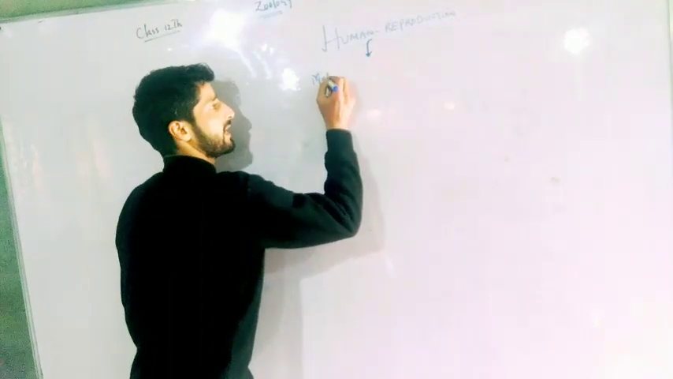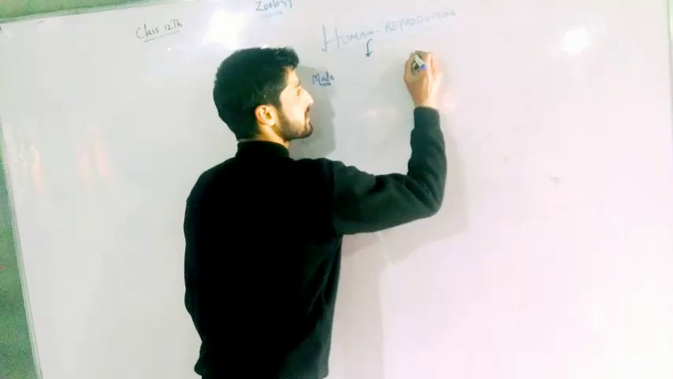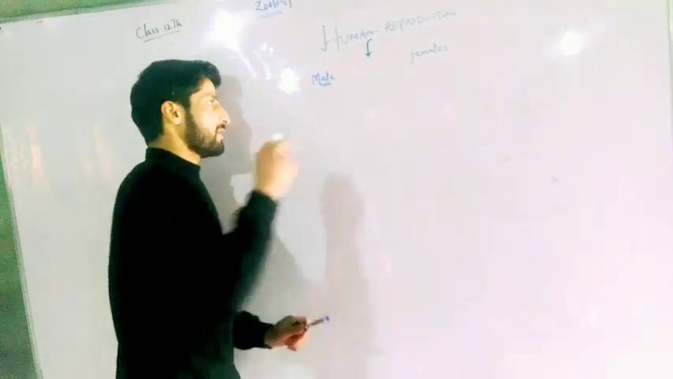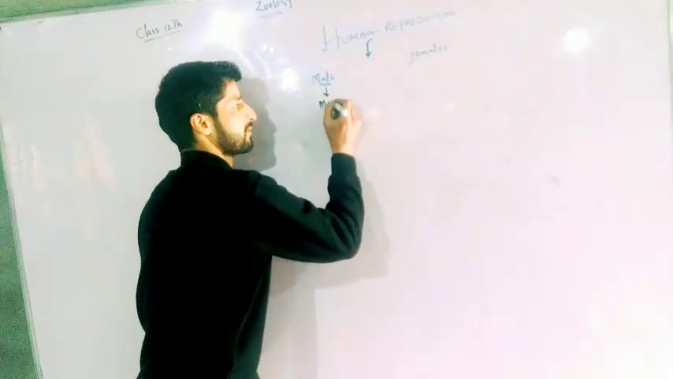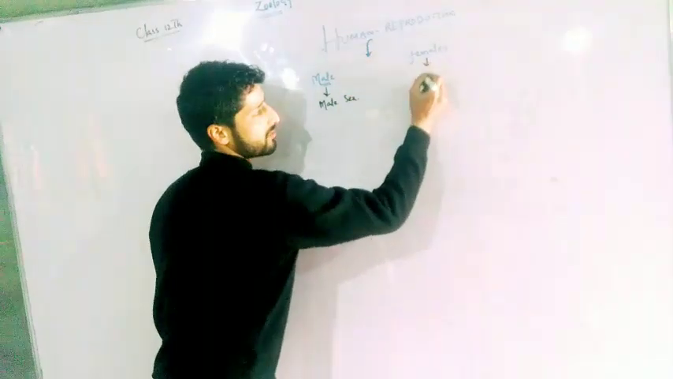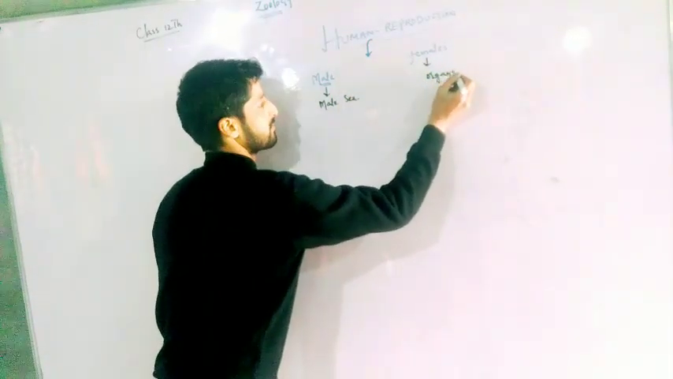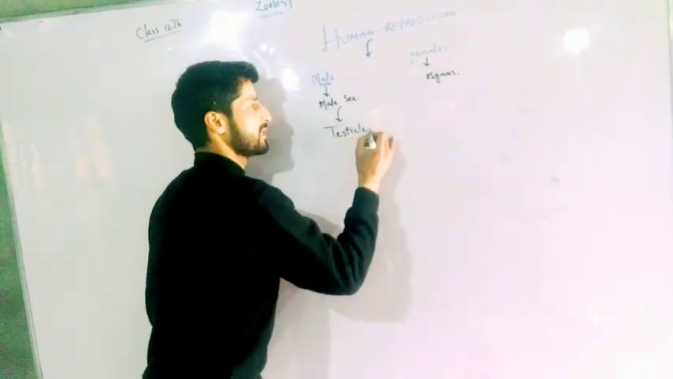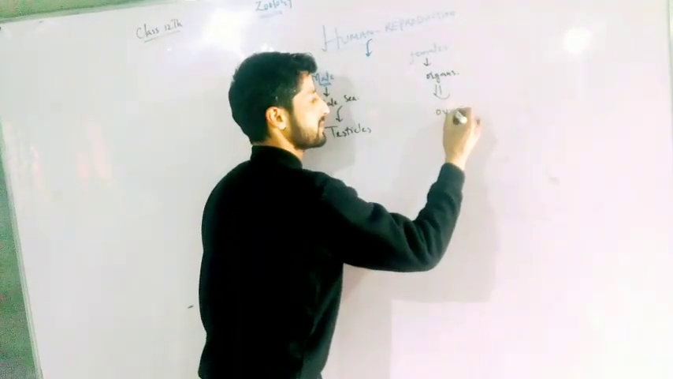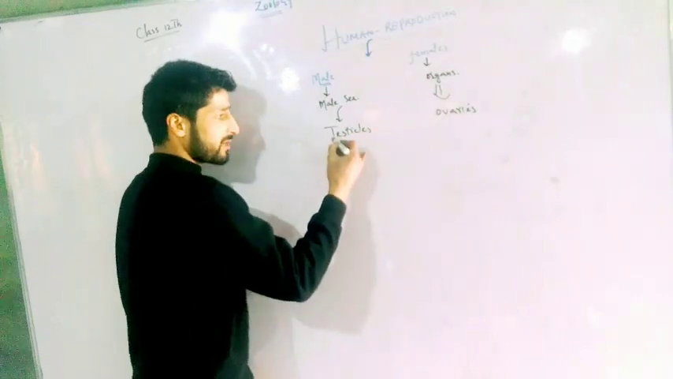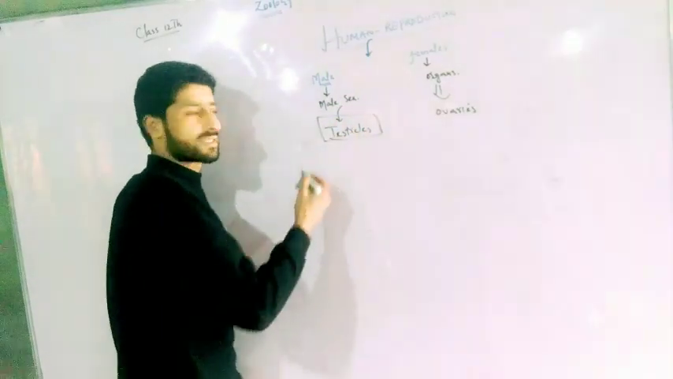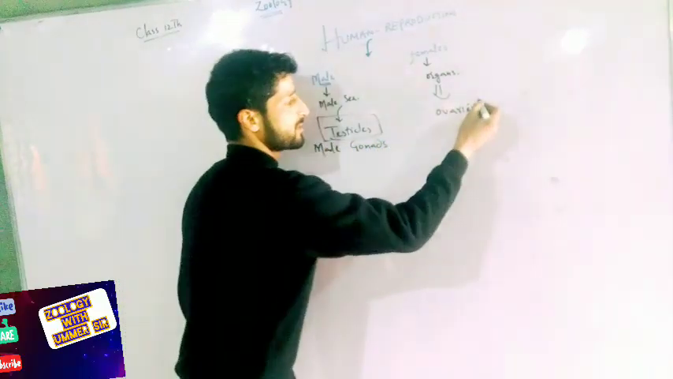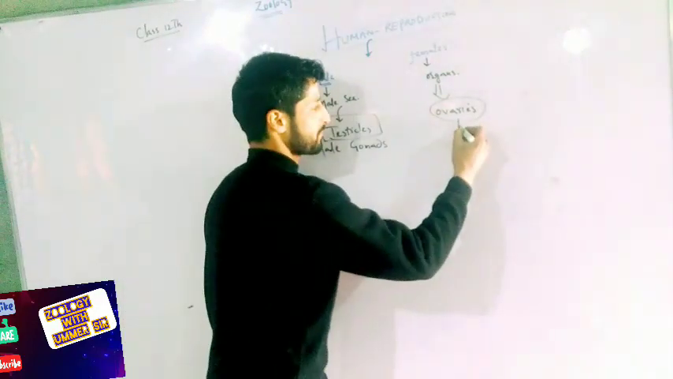If we analyze males and females, males have male sex organs and females have female sex organs, obviously. Male sex organs include testicles or testes, and female sex organs involve ovaries. These testes are called male gonads, and the ovaries of females, those we call female gonads.